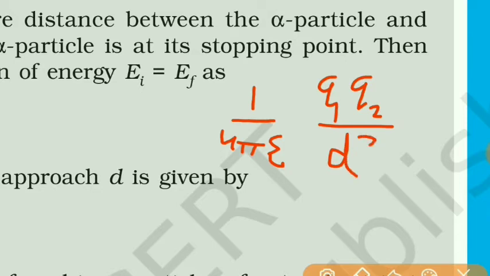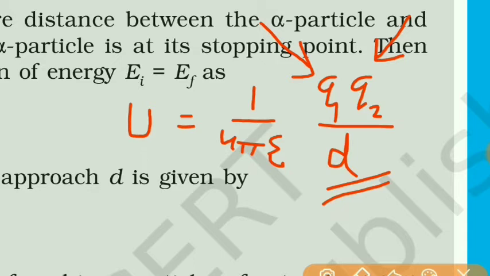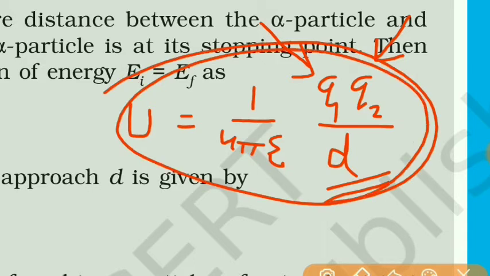If it is d square, then we know that it is force, but if it is simply d, then it will be the potential energy U of the system that we have studied in the second chapter. This is the formula for the potential energy of a system of two charged particles. Here one charge is the alpha particle and the other is the nucleus of the gold. So this is the formula for the potential energy.